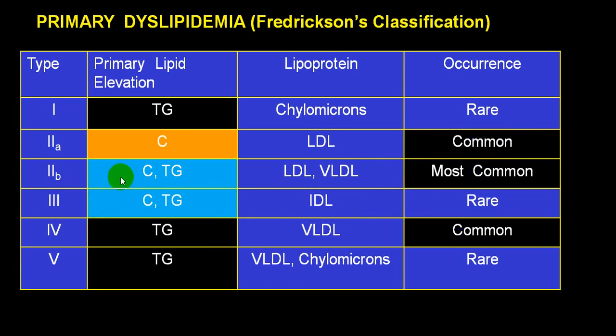variety. So among common varieties, 2a, 2b and 4 are most common, while 5, 1 and 3 are rare. So these 3 are absolutely rare, while 2 and 4 are common. And in 4, Tg is elevated, and secondary to Tg, VLDL is elevated. While in 2, LDL and VLDL are elevated. 2b is almost identical to what we call the 4 variety. So these are the different varieties where you get abnormal